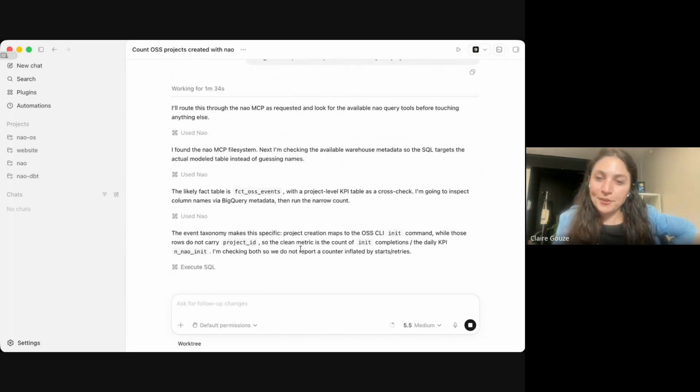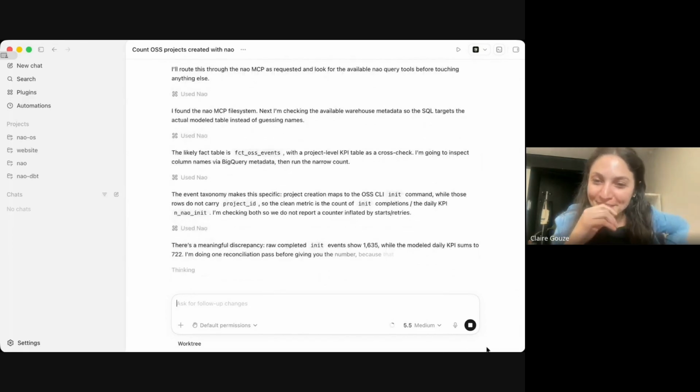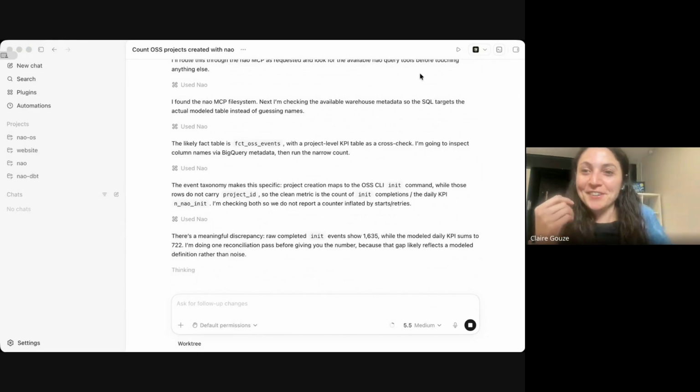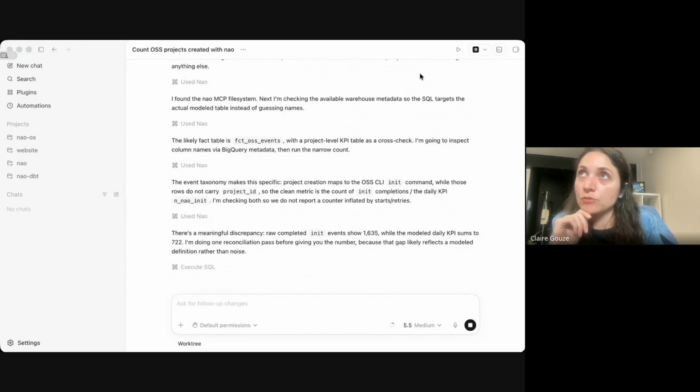Okay, well, it's going on a full loop. I think Codex is a bit less straightforward, I would say. I think that's the three modes we wanted to show you.